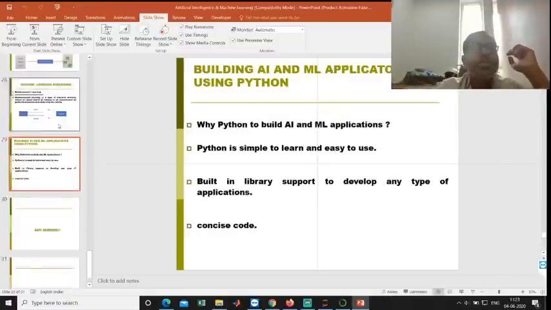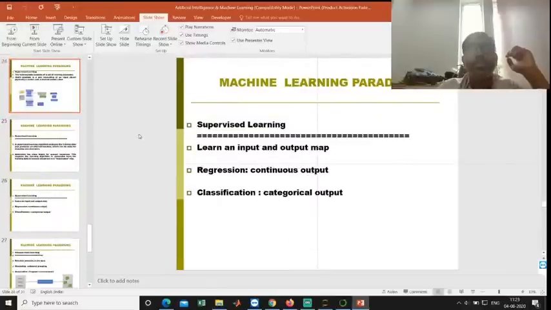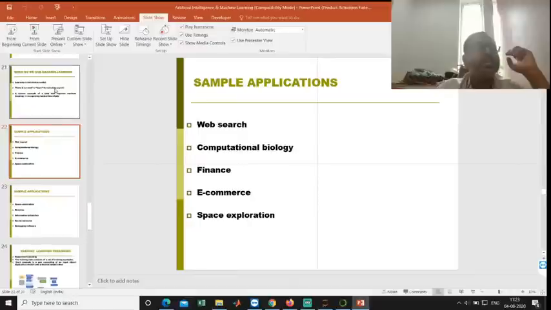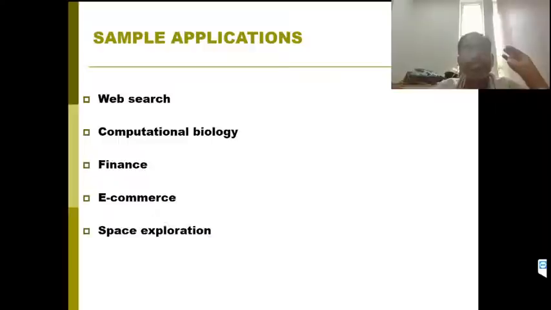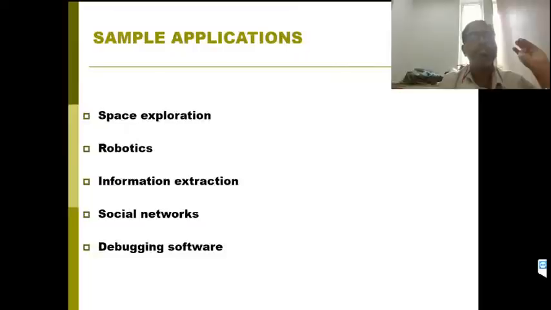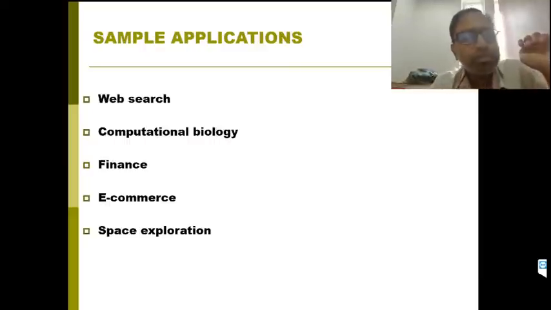But there is a wide range of applications in real time with machine learning and AI. What are the areas currently in industry in which machine learning is being used? Just let us have a look at why this technology is the most popular one. Here are some applications being developed in the real-time industry, some of which I have listed.